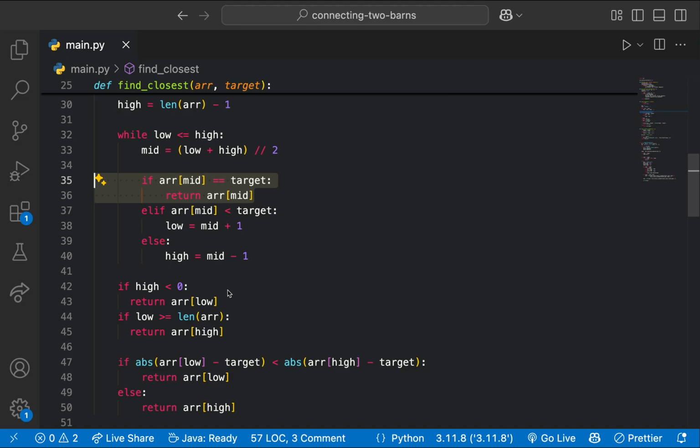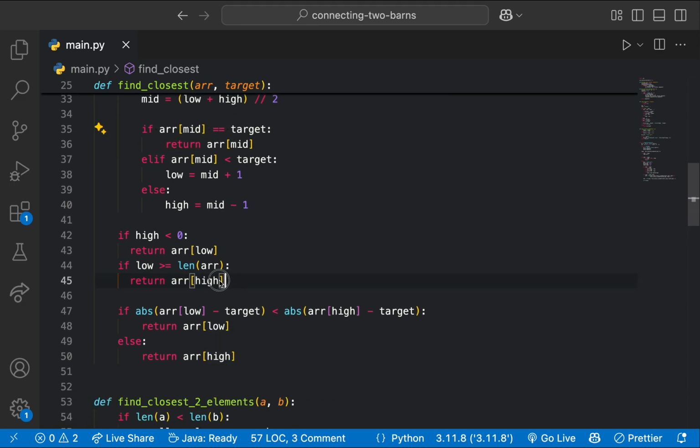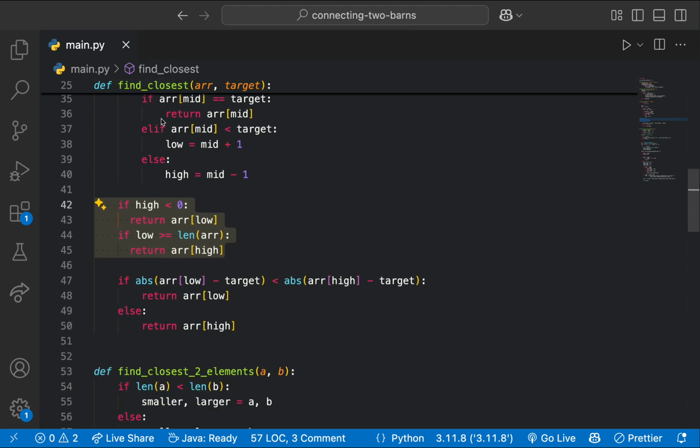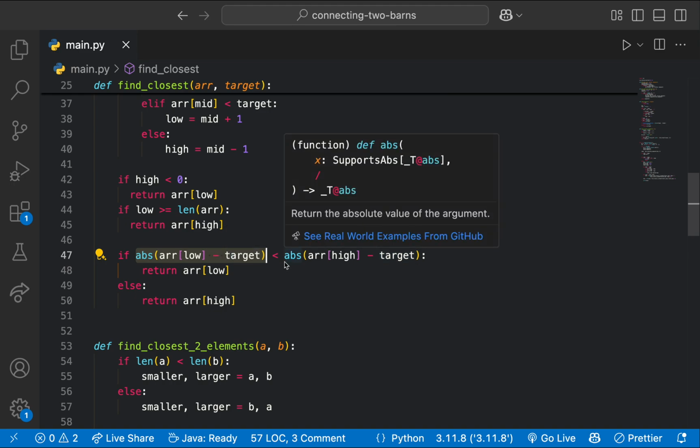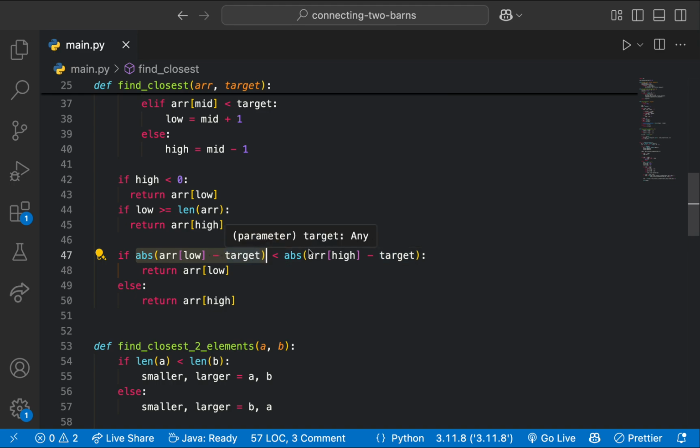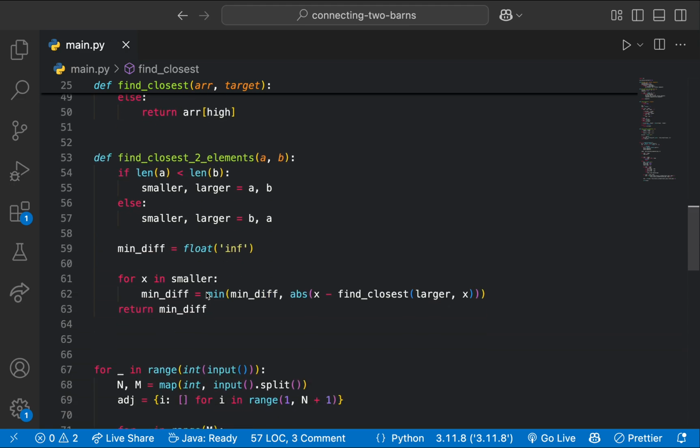Now, all we do then is we just do some checks, and we either want to return array sub low or array sub high. Essentially, if the difference between array sub low and target is less than the difference between array sub high and target, then we return array sub low, because we know that array sub low is closer to target than array sub high. Otherwise, we return array sub high.